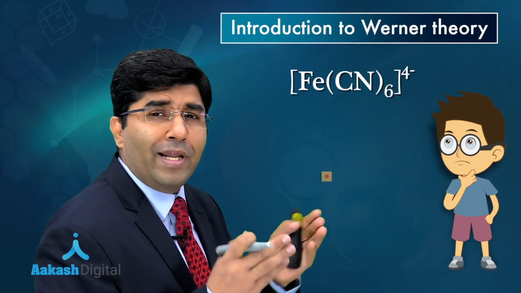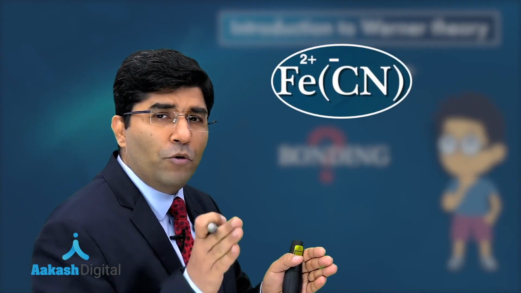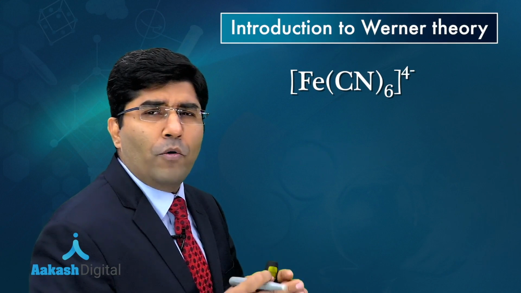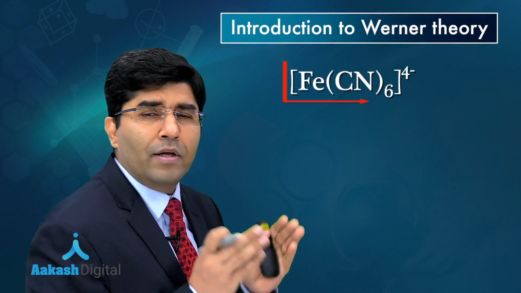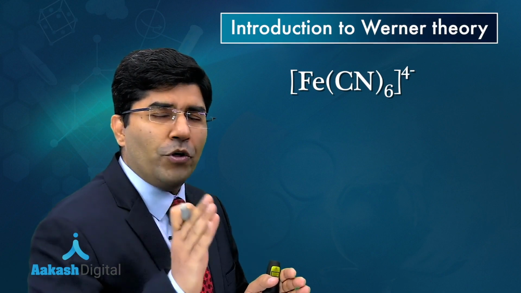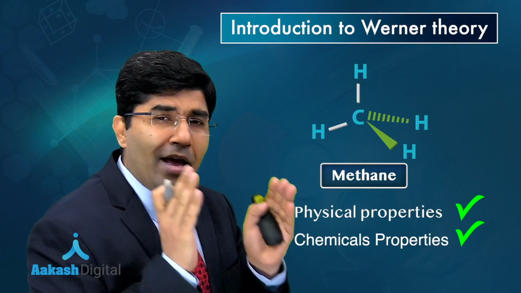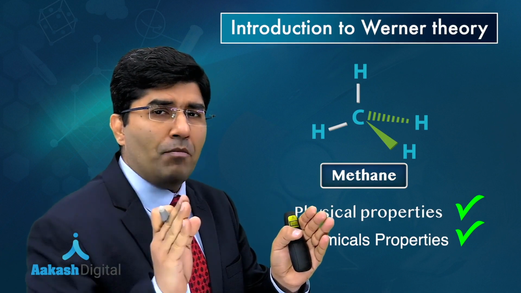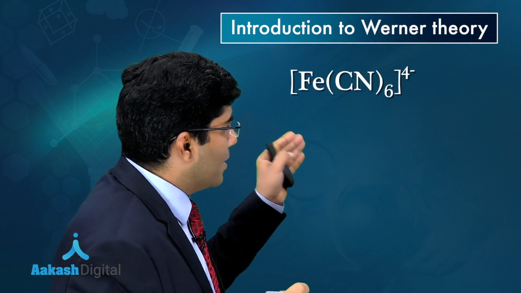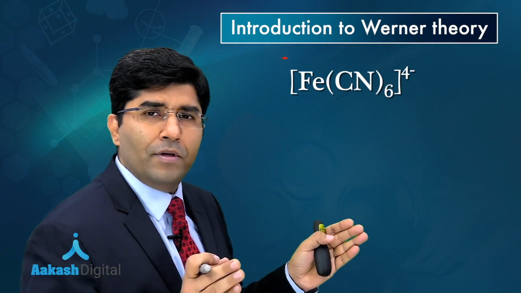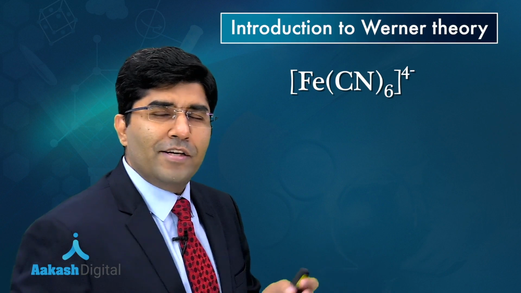What kind of bonding is present between Fe2+ and CN minus? So we don't know all about this particular anion, right? And that I want to tell you. If you know everything about methane, then you should know everything about this complex anion or this coordination anion, right? Let's start with the Werner's theory.